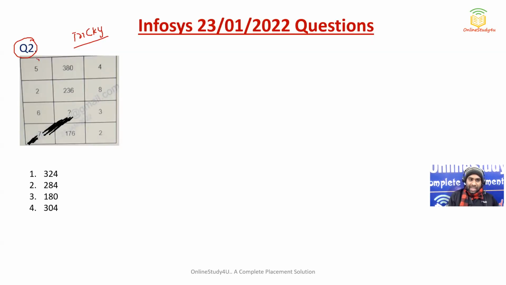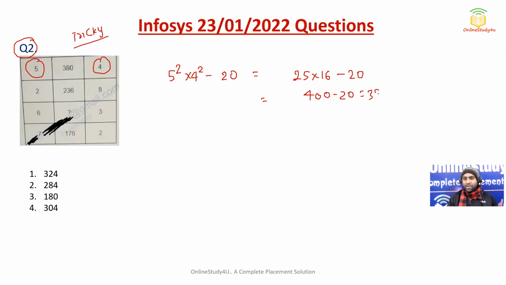Here, now what has happened? So they did a square of 5, and then they did a square of 4, and then they subtracted 20, right? So we will see here. 5 square will be 25, 4 square will be 16, minus 20. So 16 into 25 will be 400, minus 20 will be equal to 380. Now we will see what happened here. 2 square into 8 square. 2 square will be 4 and 8 square will be 64. 4 fours are 16 and 4 sixes are 24, plus 1 will be 25. And then again they subtracted 20.